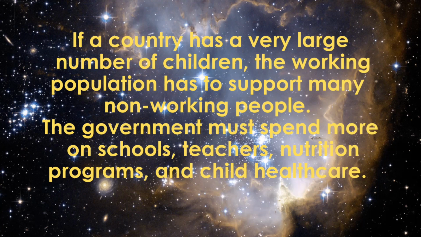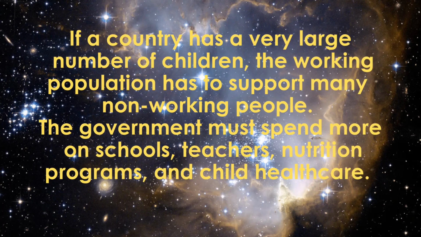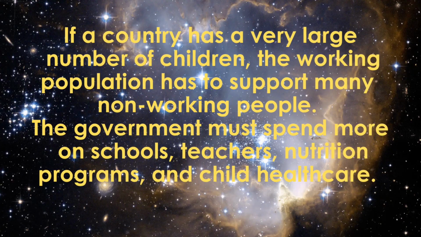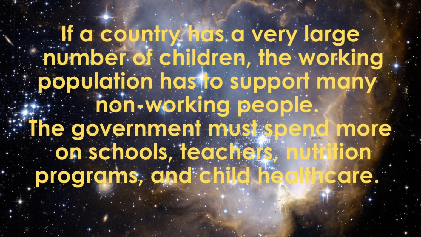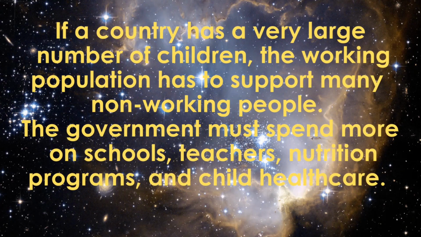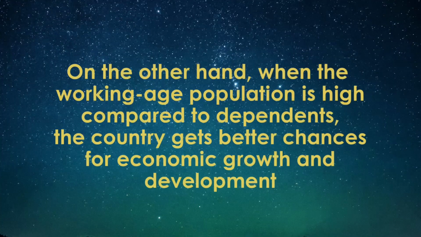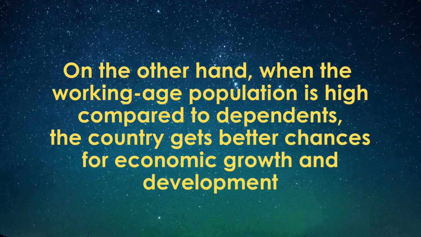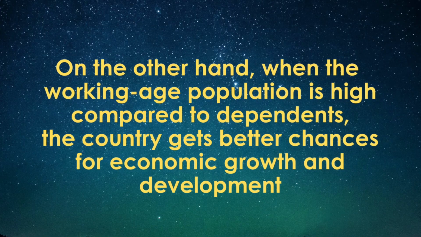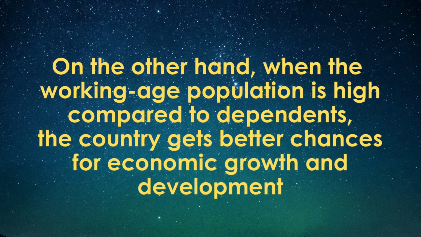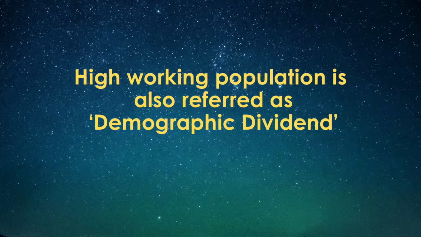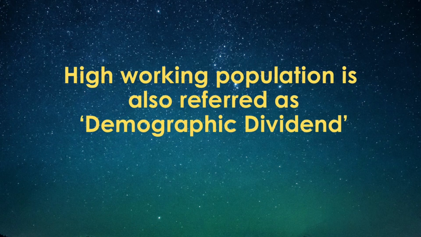If a country has a very large number of children, the working population has to support many non-working people. The government must spend more on schools, teachers, nutrition programs, and child health care. This increases the dependency burden. On the other hand, when the working age population is high compared to dependents, the country gets better chances for economic growth and development. More people are earning, producing, and paying taxes. This favorable situation is known as the demographic dividend.